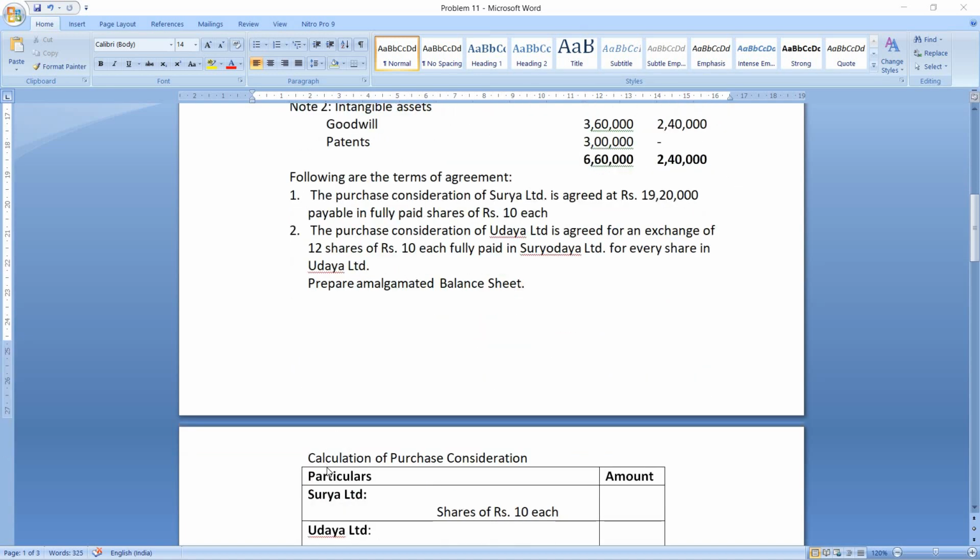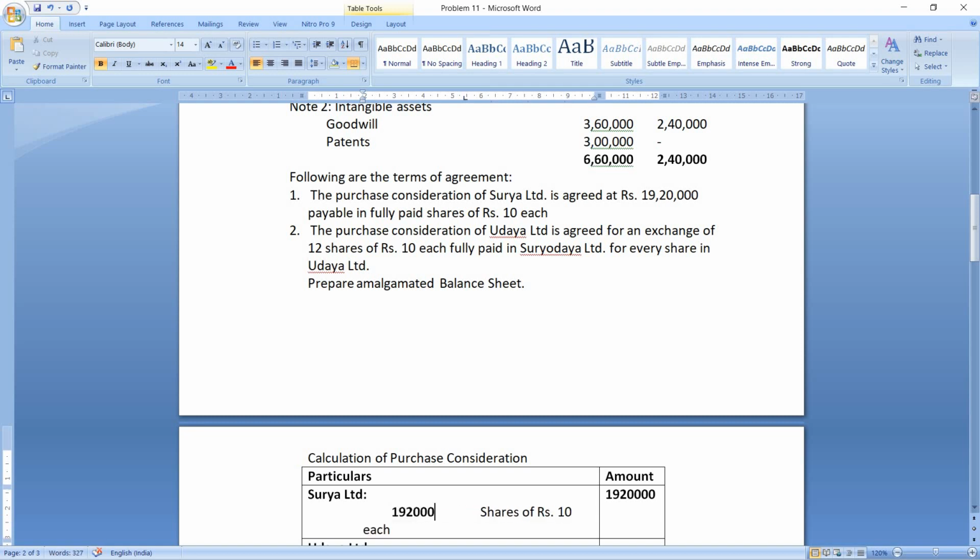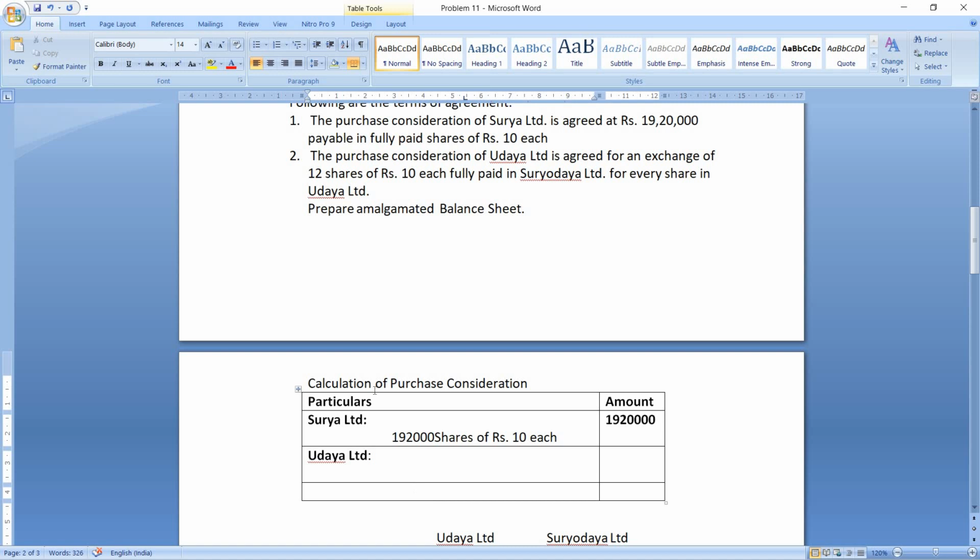First we will calculate the purchase consideration of Surya Limited. There is no need for any calculations because it is clearly given, 19,20,000. So we can directly write the amount over here, 19,20,000. Just for our understanding, as the face value of shares is given as 10, we will write here the number of shares, that is 1,92,000. So this is the purchase consideration of Surya Limited.